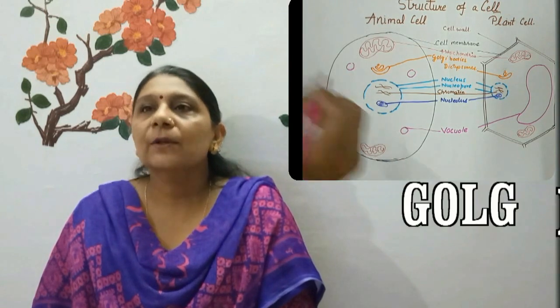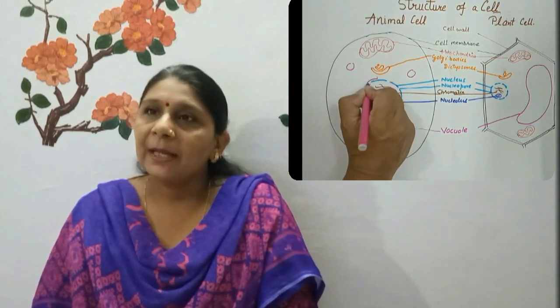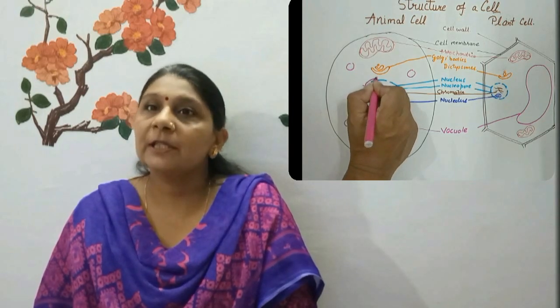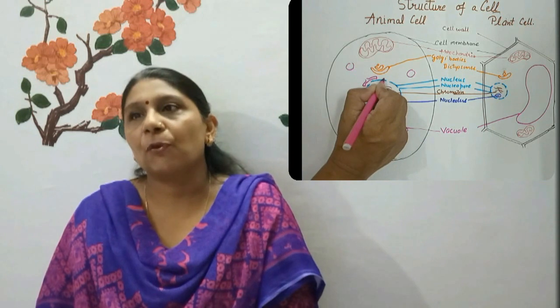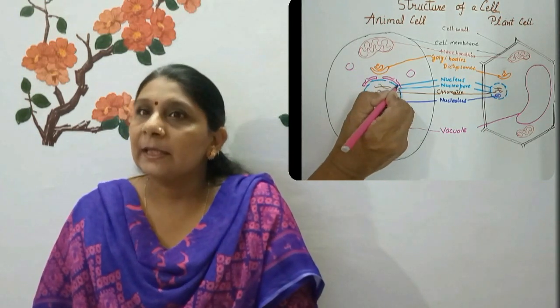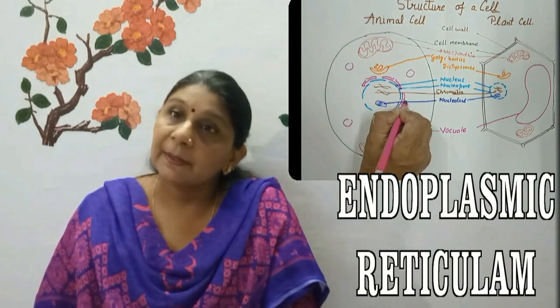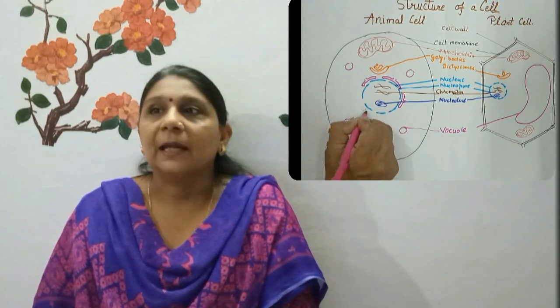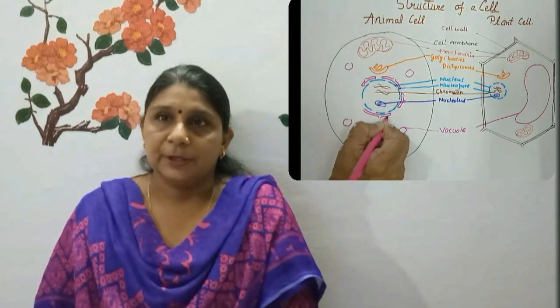Next organelle is Golgi bodies. It has smooth, flattened, sac-like structures called cisternae, stacked together in parallel rows to form Golgi bodies. Golgi cisternae receive proteins from the endoplasmic reticulum and modify, package and store them.